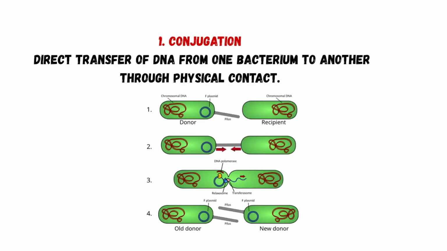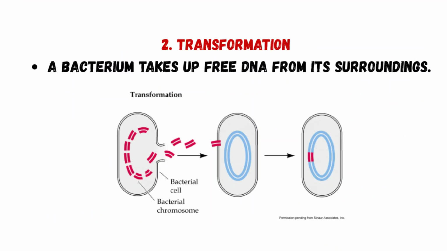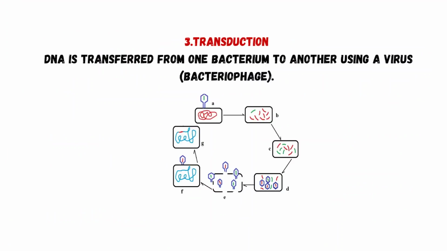So conjugation is the direct transfer of DNA from one bacterium to another through physical contact. And transformation is when a bacterium takes up free DNA from its surroundings. And transduction is where DNA is transferred from one bacterium to another using a virus.